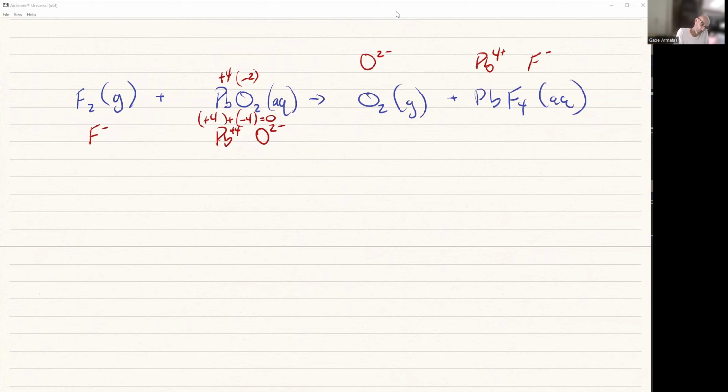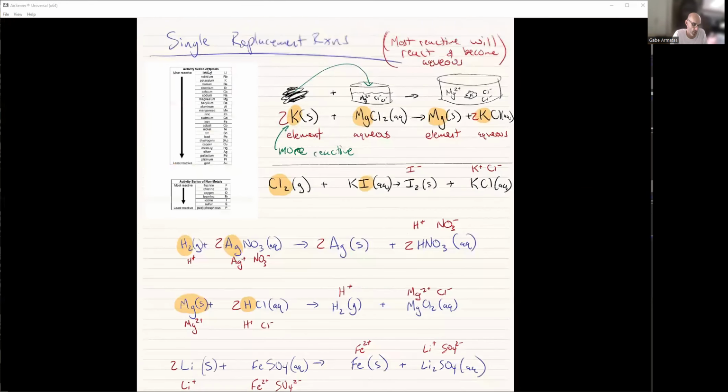All right, so that's it. Last thing is let's balance it. 2 fluorines, 4 fluorines, so I'm going to toss a 2 in front. 4 fluorine, 4 fluorine, 1 lead, 1 lead, 2 oxygens, 2 oxygens. Everything is balanced. We are good to go. So that's pretty much it. That's how we solve these single replacement reactions.